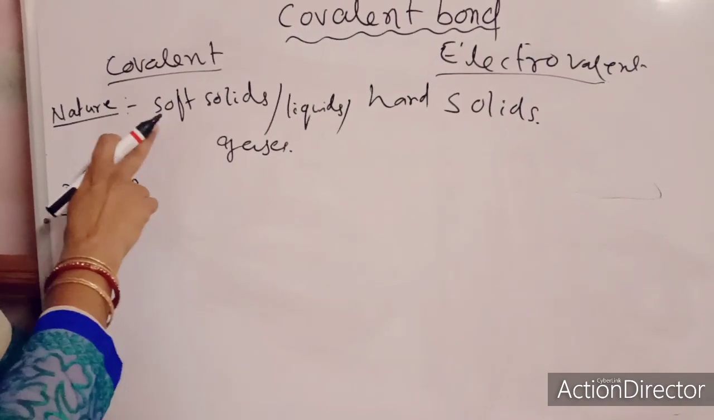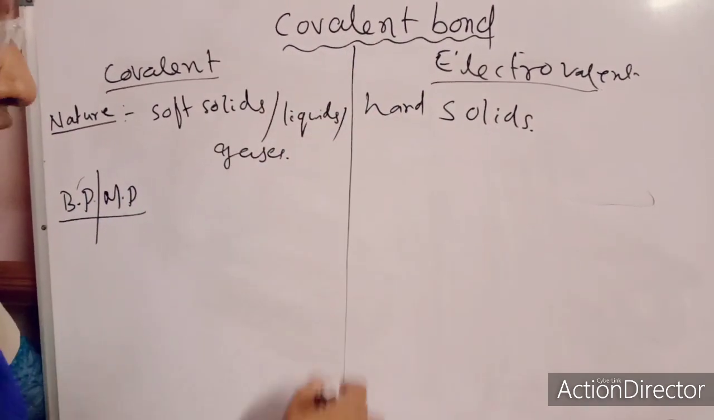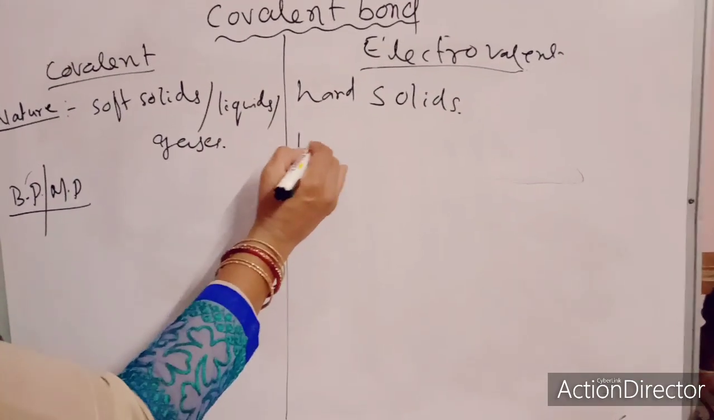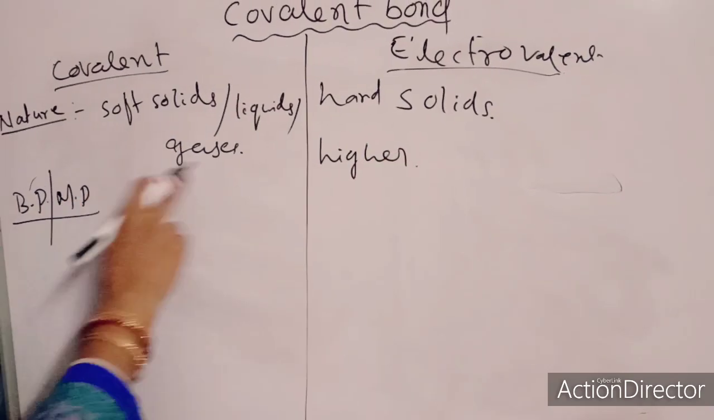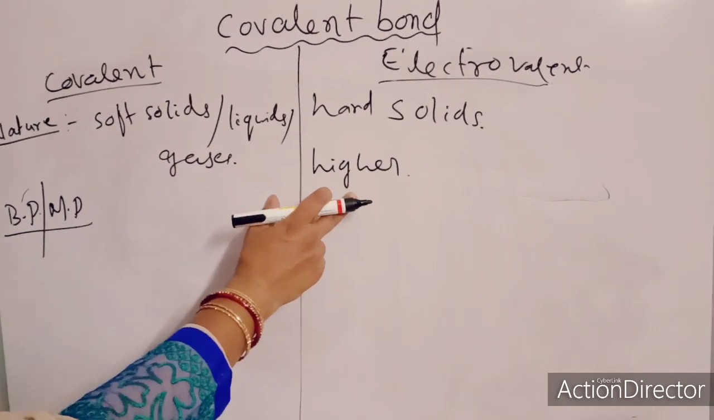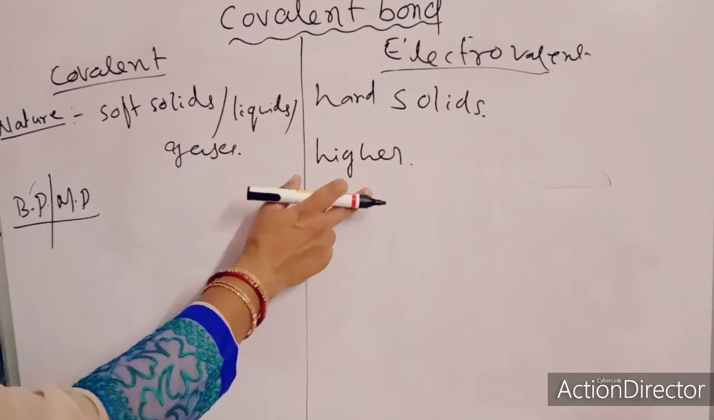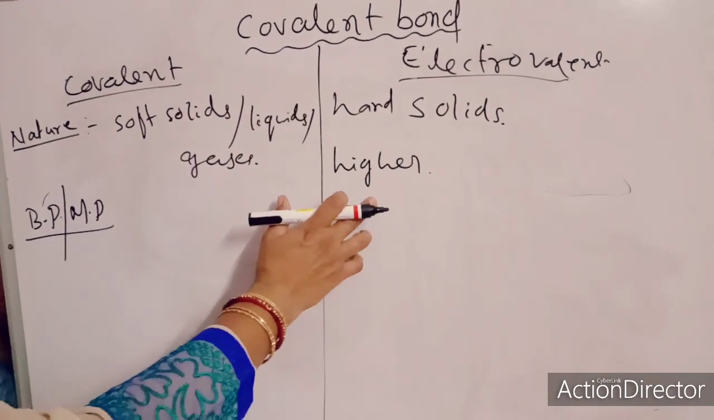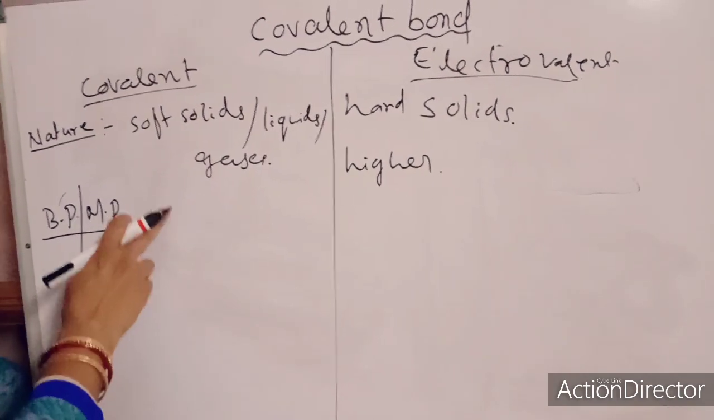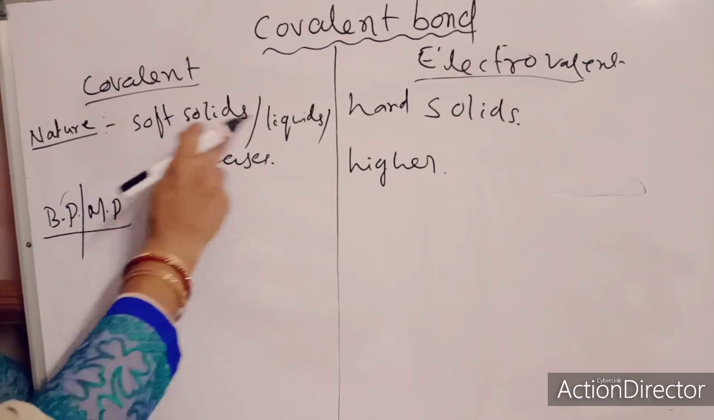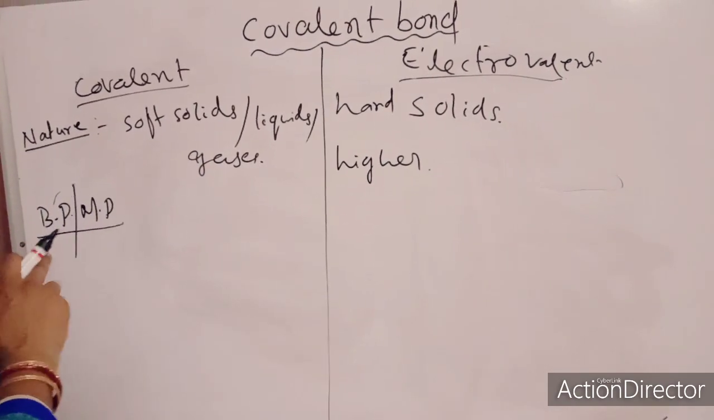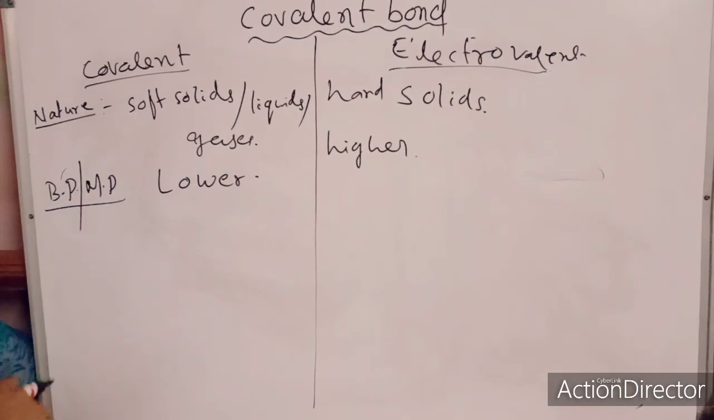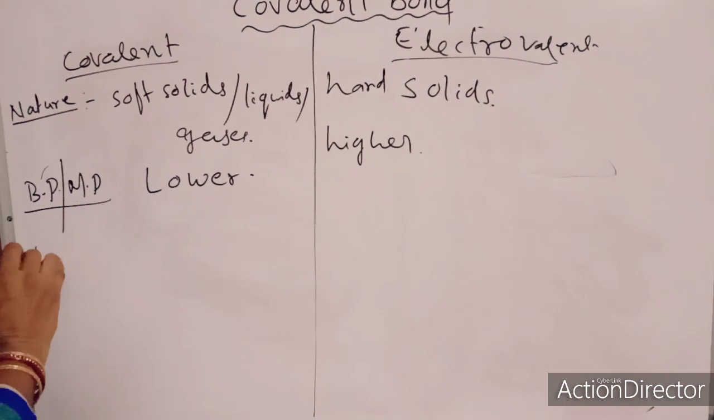Next one, boiling point and melting point. Again, due to the strong electrostatic force of attraction, the electrovalent compounds have higher melting point and boiling point, because to overcome the force of attraction we need a larger energy or larger heat supply. But in covalent compounds, being soft solids, liquids and gases, both melting point and boiling point are lower.